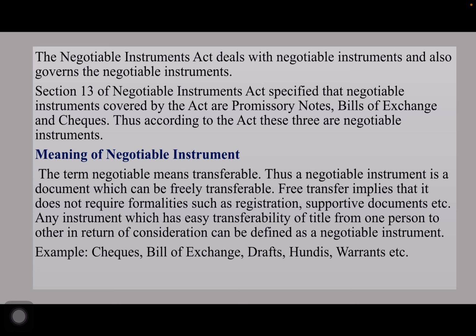Free transfer means that it does not require any formalities such as registration, supportive documents, etc. Any instrument which has easy transferability of title from one person to other in return of a consideration can be defined as a negotiable instrument. Example, checks, bills of exchange, drafts, hundies, warrants, etc.